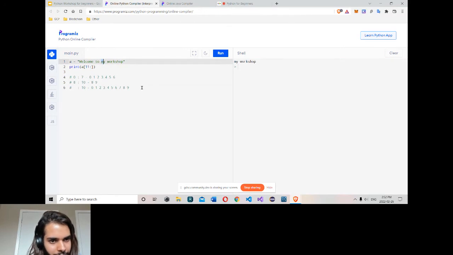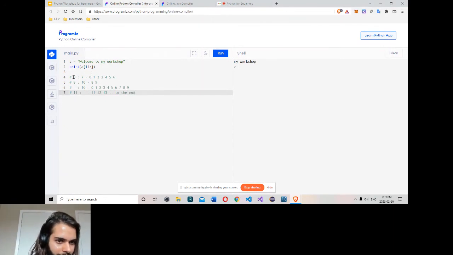I type 11 and nothing after the colon. Now it went from the 11 position to the end. So 11, 12, 13, to the end. So that's another way.